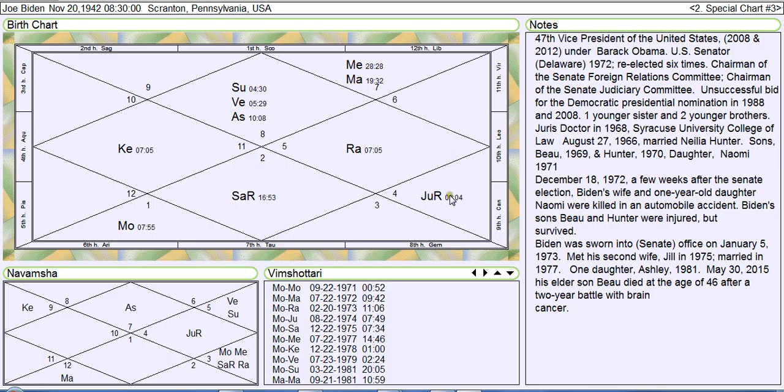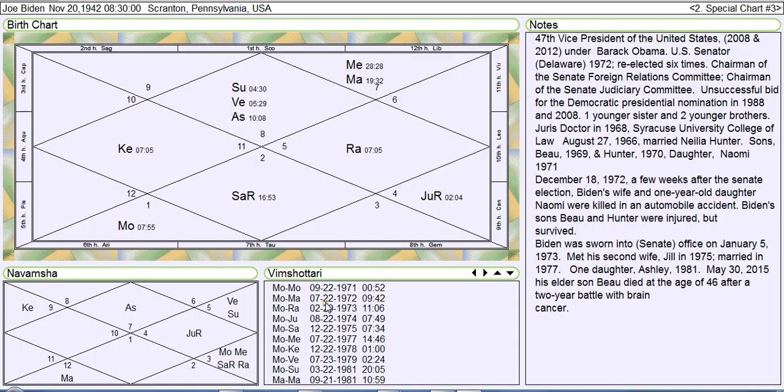Moon rules good fortune. Jupiter sitting in Moon's house, wealth, status, and family life. Moon is under the influence of Rahu, operating out of the house of professional life and career, and it rules ambition and charisma.